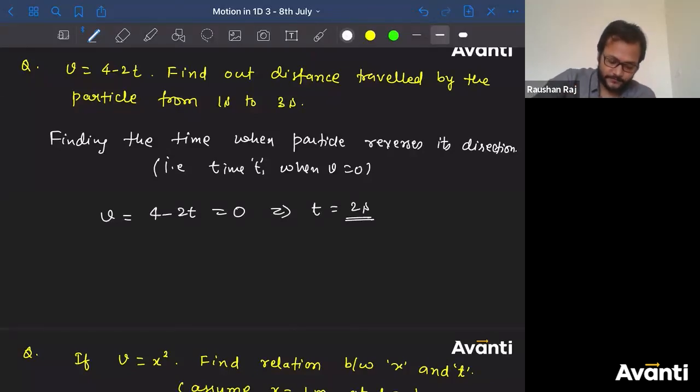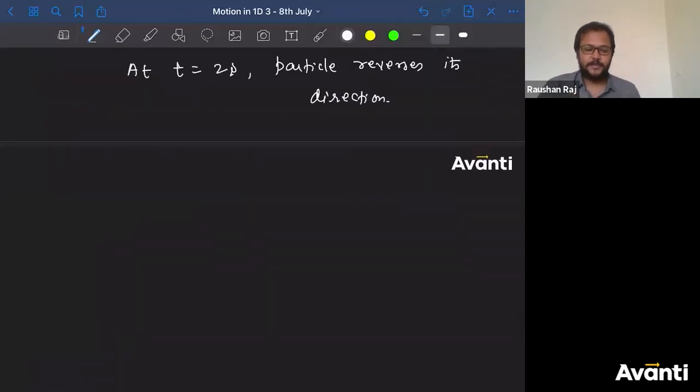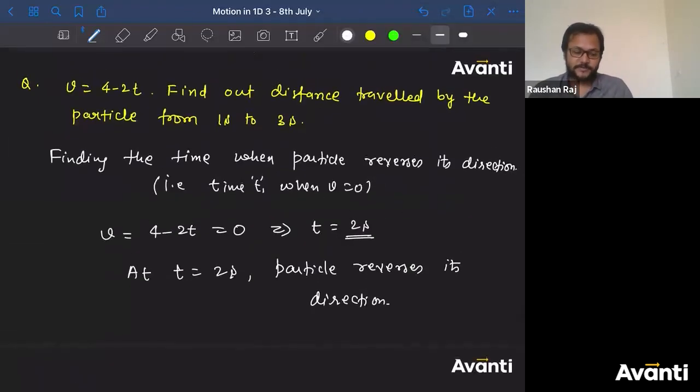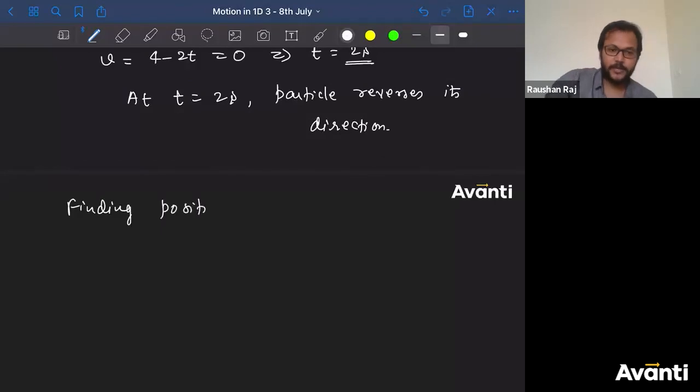That means at t is equal to 2 seconds, the particle reverses its direction. अब इसको सॉल्व करेंगे, ठीक है. चलो, we have to find the displacement distance. तो distance कैसे निकालेंगे? We need to get the positions. How will I get the position? So we know that now finding the positions.